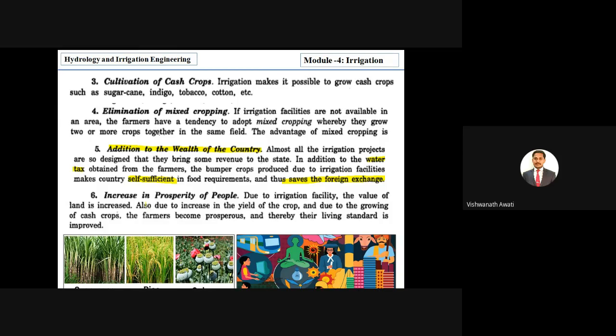And from the good irrigation system, they can go for good cropping, and from selling their farm products, they will be in a prosperous condition. Their living standard and their requirements of education and health will be improved, right? That is called increase in the prosperity of the people.